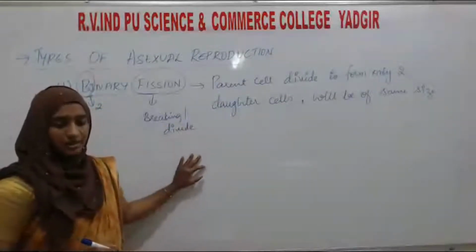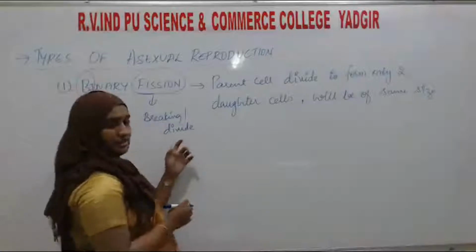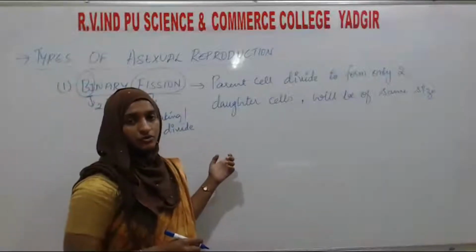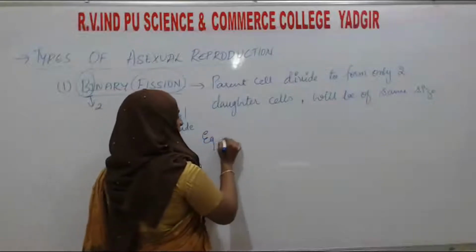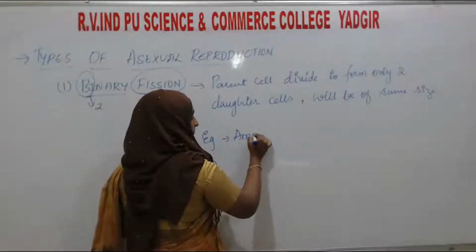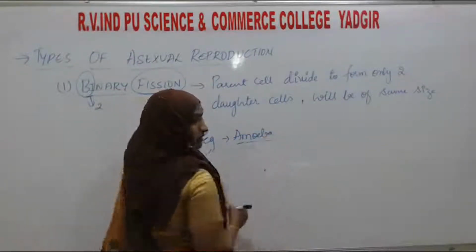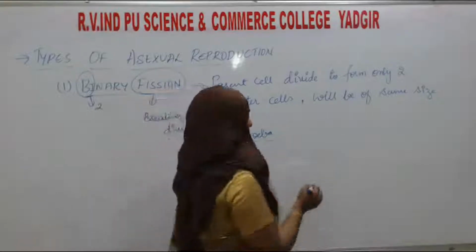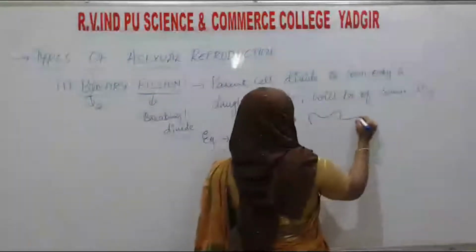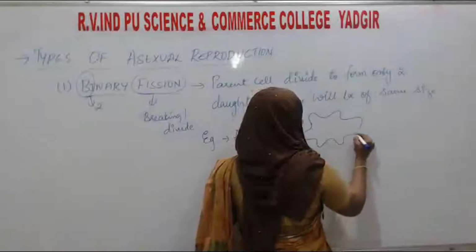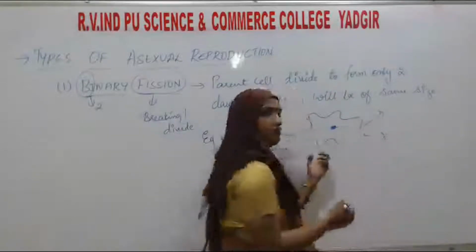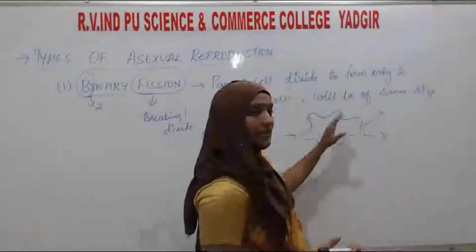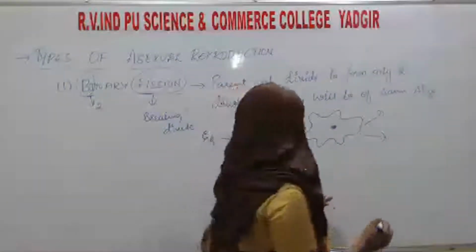What are the examples? It is mostly seen in bacteria and protozoans. One example is the amoeba. Amoeba undergoes binary fission. This is the amoeba. It divides and gives rise to daughter cells of the same size.